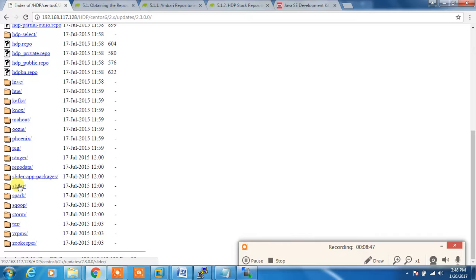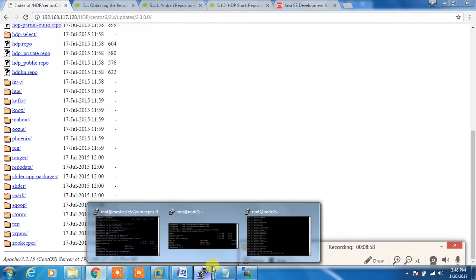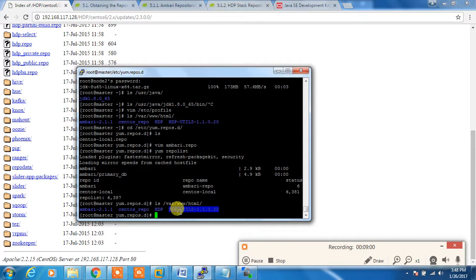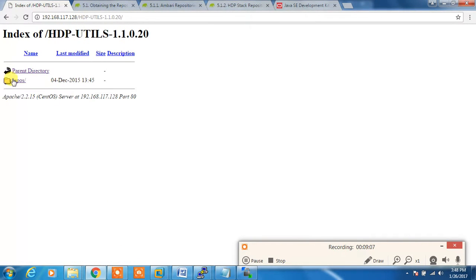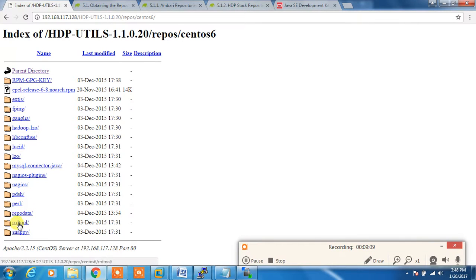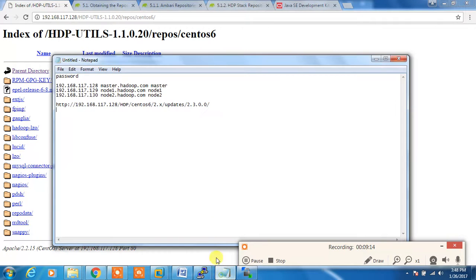Yes, here we have repodata, so we need a path till here. So this path you may need in future, I mean during the installation time. Okay, so we'll note it down. Then HDP is there, then what are the HDP-UTILS. So under this repos CentOS, yeah, we have repodata here. So this path also we need, I mean, we will point to this path during the installation time.